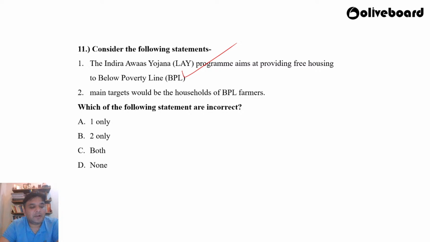So Appa Sahib feels it is B, Vaishali feels it is A, Aniket feels it is B, Sri Lakshmi feels it is B, Manjot feels it is B. Nilesh feels it is B. Dipanshu feels it is C. But Dipanshu has definitely revised his answer and says it is B. Saurabh feels it is D. So of course, what is asked is incorrect statements. Let's see the answer. Answer is B. Statement 2 is incorrect.